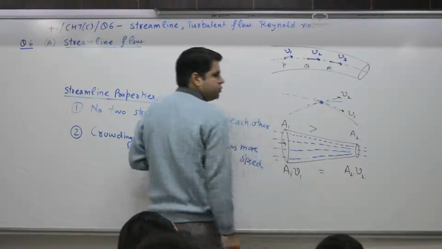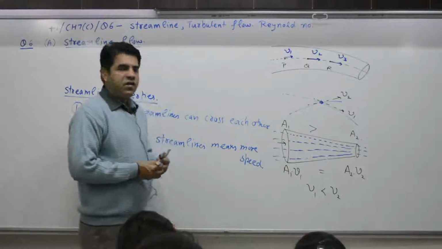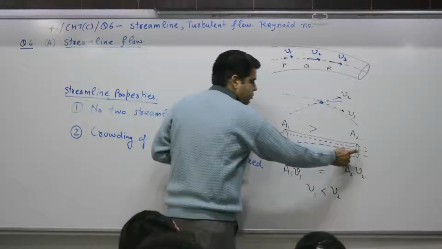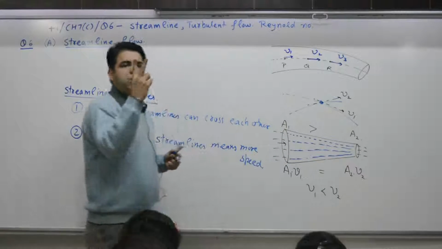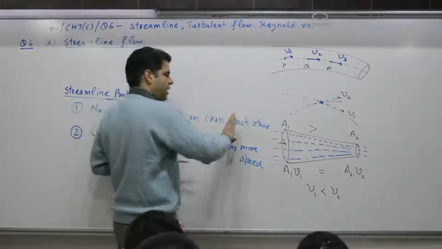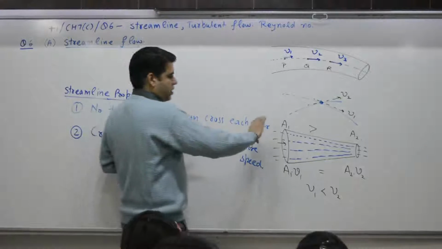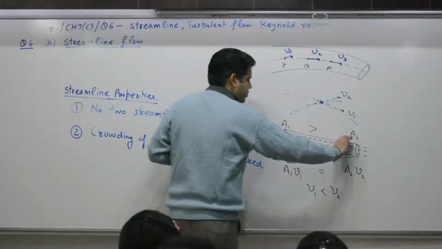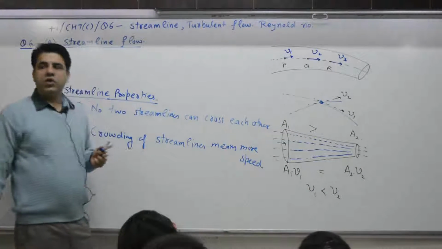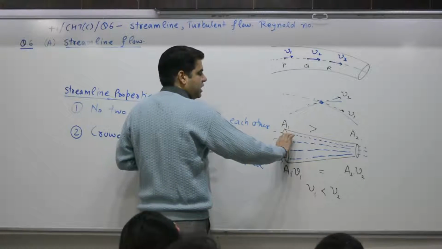A1 is more than A2, so V1 will be less than V2. If you move from this position to this position and the area is half, speed at this point will be 2 times. The product of area and speed remains constant, since volume entering is equal to volume leaving. So as you move from A1 to A2, more lines per unit area means more speed. Less crowding means less speed.